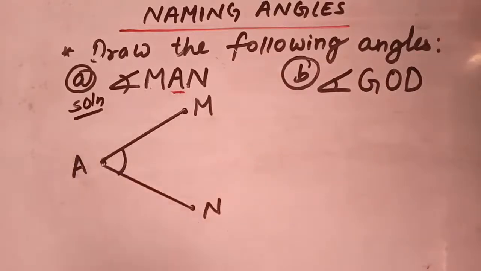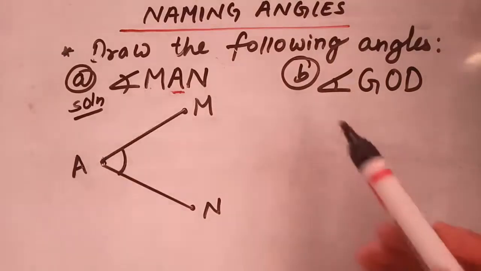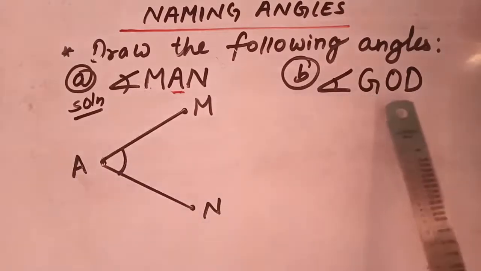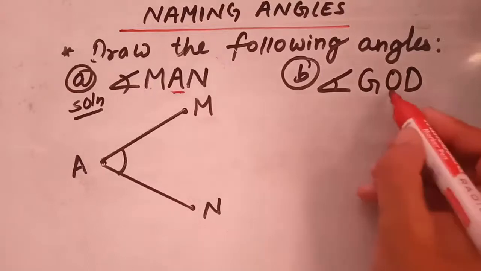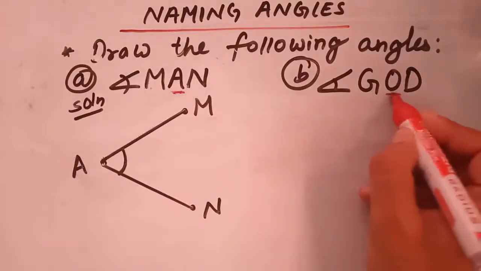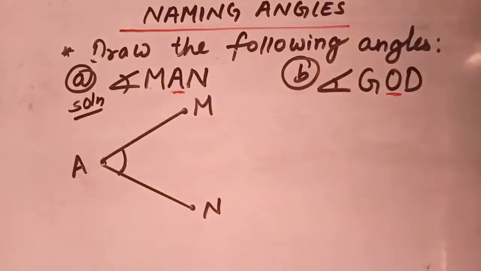So students, now let's move towards the next question. Our next question is angle GOD. So students, here again you have to consider the vertex. As we all know, the vertex lies in the middle, so here in the middle there is O. So students, while drawing the angle, O must be your vertex. So let's draw the angle.